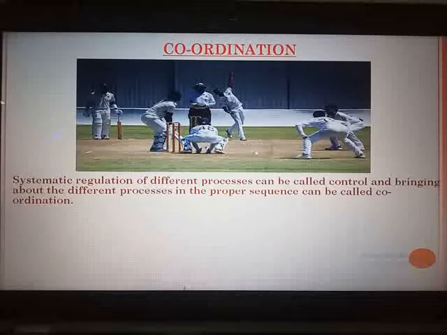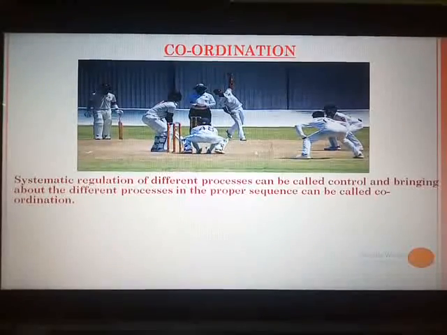If due to lack of coordination or some other factor there is confusion at any step, the activity may not get completed in a proper manner. Meaning that if any activity has to be performed in a proper way, then the different steps should be properly coordinated. There should not be randomness at any step.